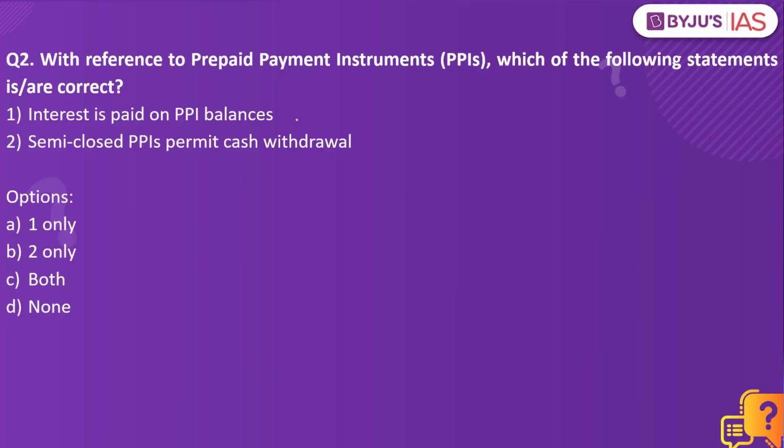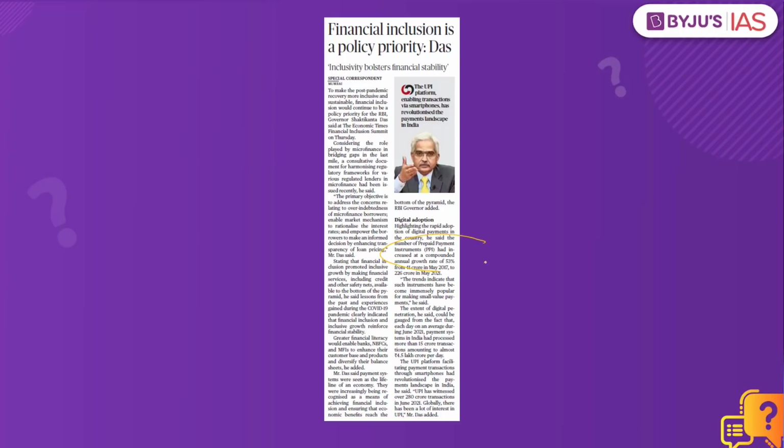With reference to prepaid payment instruments, which of the following statements are correct? Interest is paid on PPI balances. Semi-closed PPIs permit cash withdrawal. Which of the statements are correct? The answer to this is none. Why have we taken this practice question? Because this article here makes a mention of prepaid payment instrument.